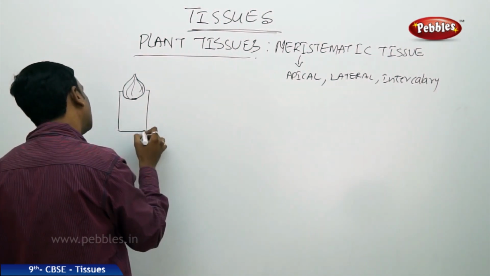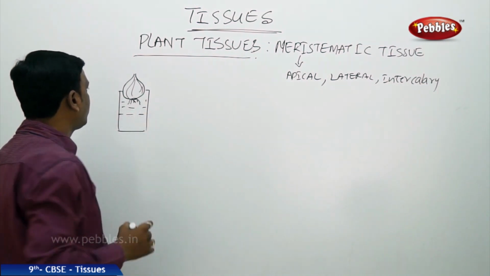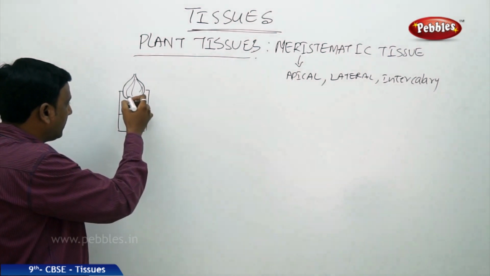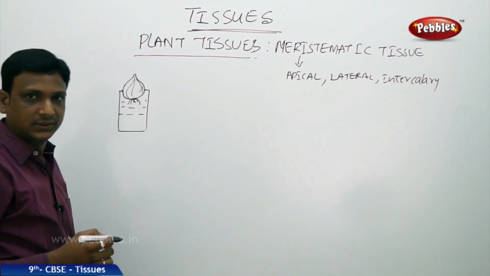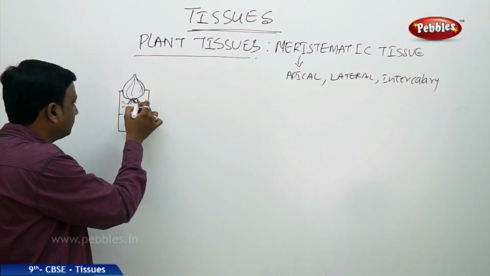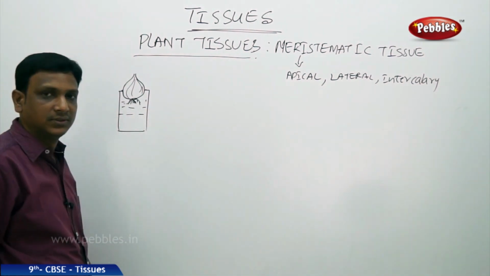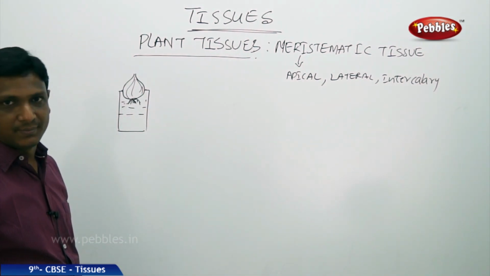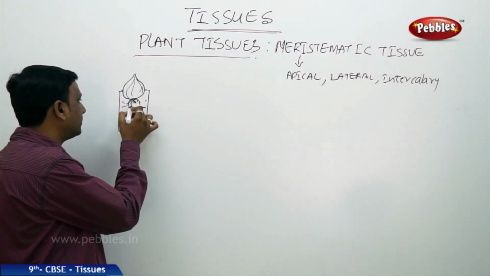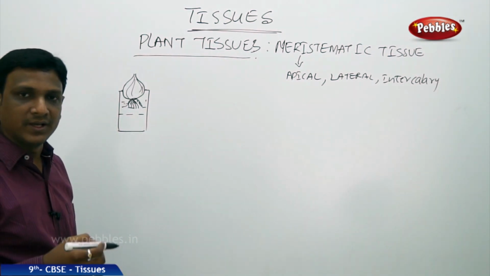the meristematic tissue. So we have taken an onion bulb and we kept the onion bulb in a bottle with water. See that the roots part of the onion is touching the water. And we kept the bulb in this inverted position. So you see what happens. If you observe it for a few days, the roots will be actively growing down. You can measure it day by day.